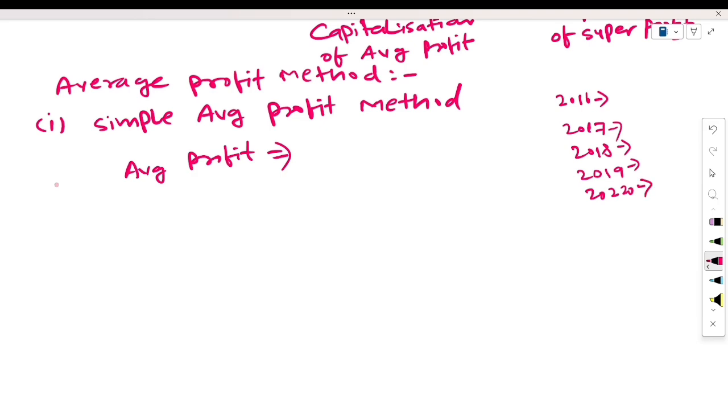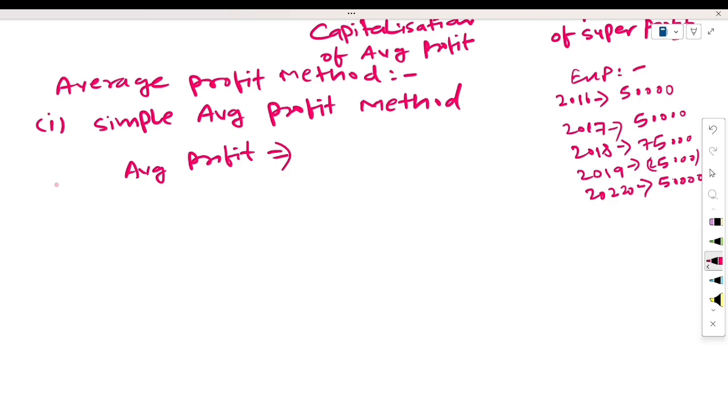Now you have the profit or loss amount. Suppose this year 50,000 profit, this year also 50,000 profit, this year 75,000 profit, this year 25,000 loss, it may be a loss also, and this year 50,000 profit. Just for example, this is the data we have.